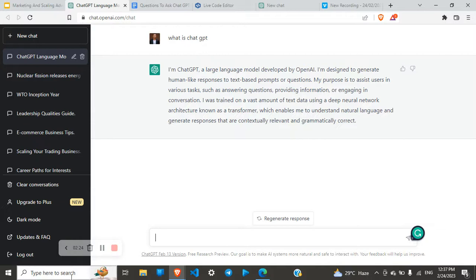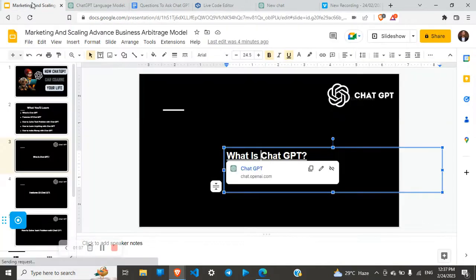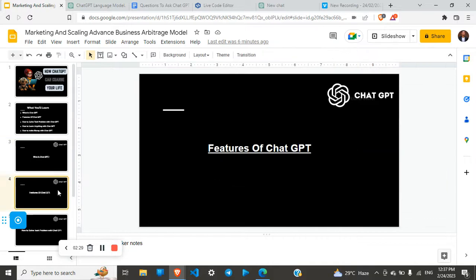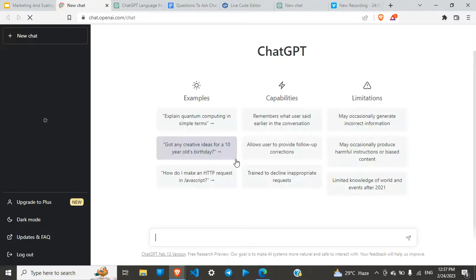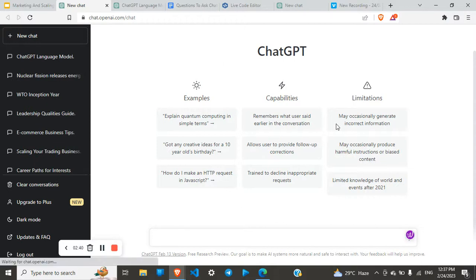Okay. So let's look at some of the things we can do with ChatGPT. So we'll be looking at the features. So what are the features of ChatGPT? Let's check some of the features of ChatGPT. And so here are some of the features of ChatGPT. We can see the capabilities of ChatGPT. It remembers what users said earlier in the conversations. It allows users to provide follow-up corrections. It's also trained to decline inappropriate requests. So there are some requests you may want to ask, some very sensitive requests. The model is going to decline those requests.